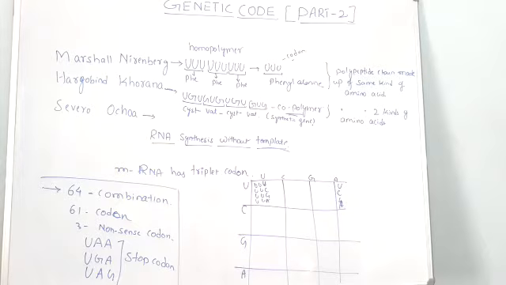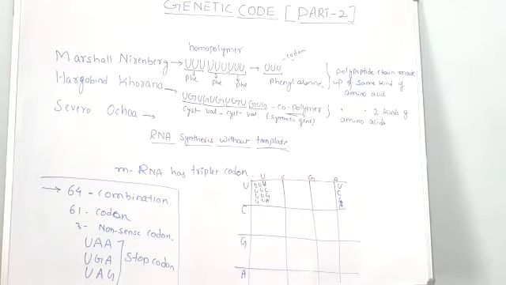As I already said, the definition of the genetic code: what is genetic code? Genetic code is a relationship between the arrangement of the nucleotides on mRNA and the arrangement of amino acids in the protein. And this is the definition.